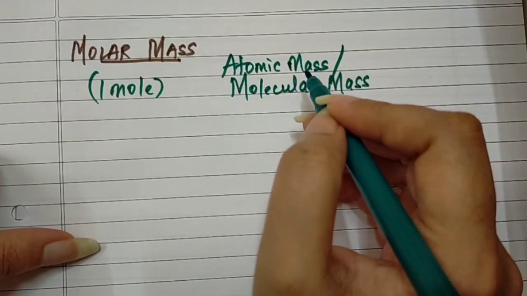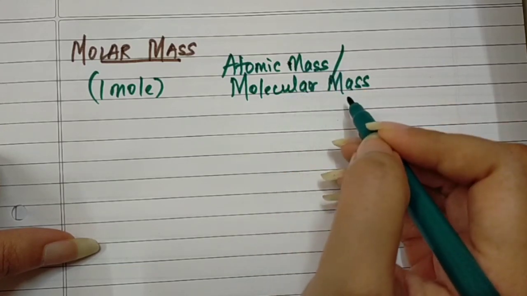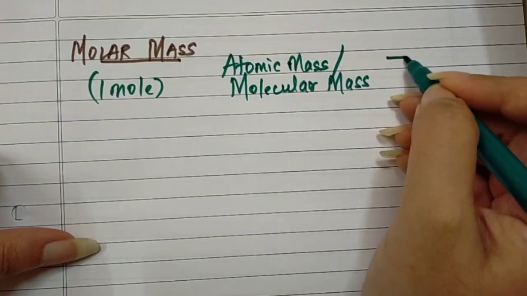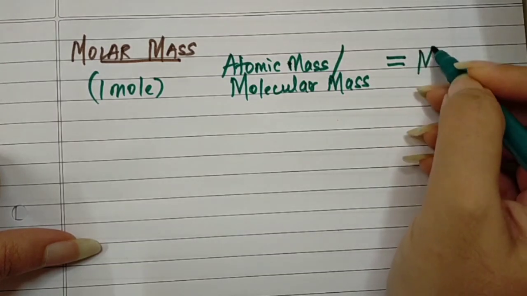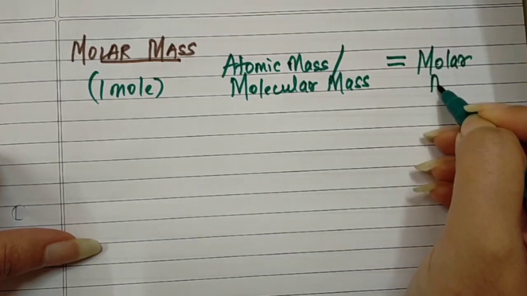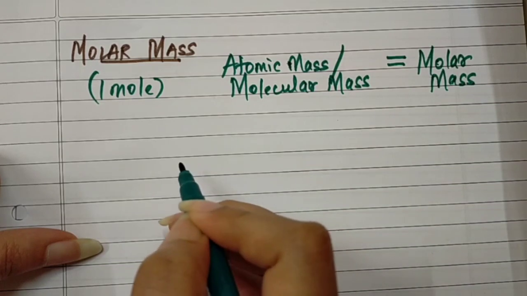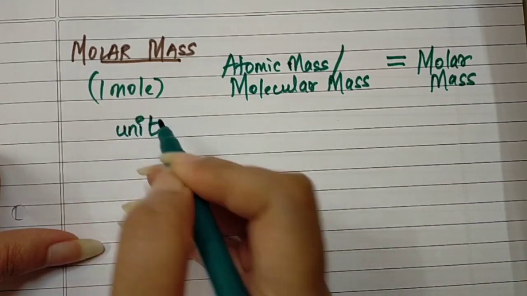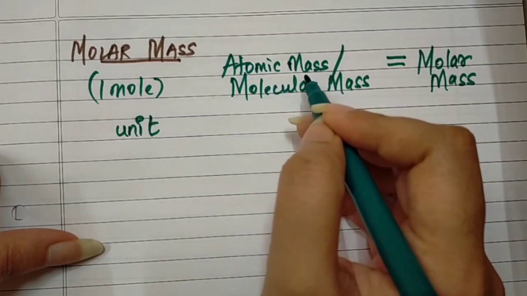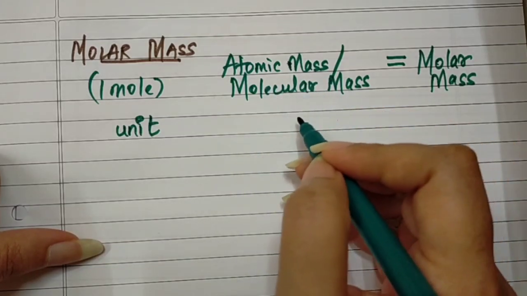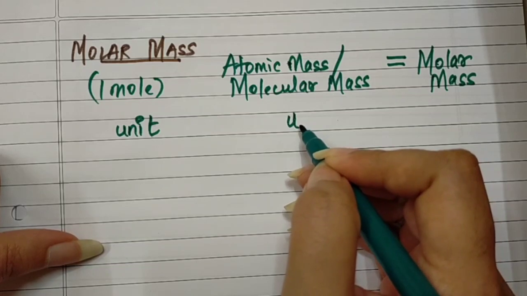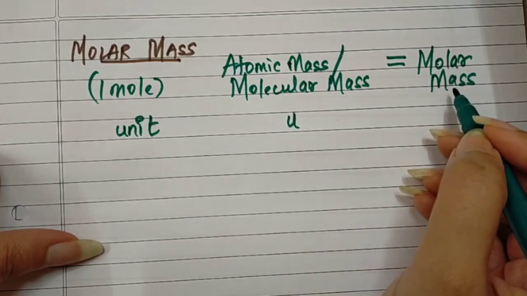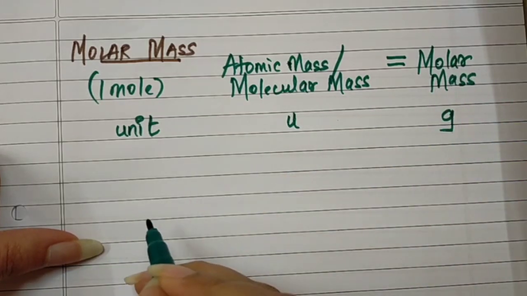I repeat, जो भी एटॉमिक मास या मॉलिक्यूलर मास होता है कोई सब्सटेंस का, that is equal to the molar mass of the substance. तो सिर्फ डिफरेंस आता है यूनिट में. The unit for atomic mass and molecular mass is Dalton, and the unit for molar mass is grams.